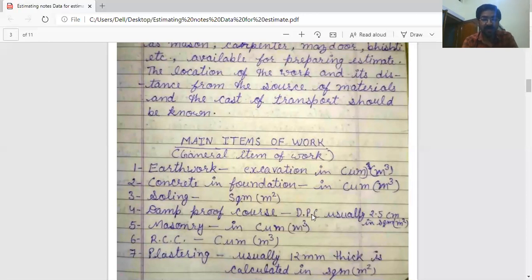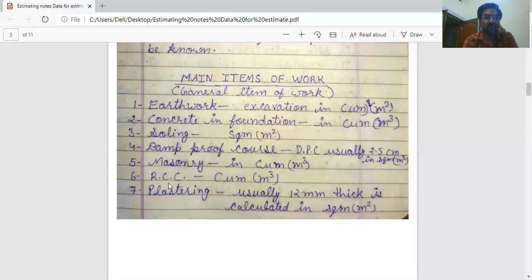DPC is a layer in the form of plain cement concrete or bitumen, generally of fixed thickness 2.5 centimeter. 2.5 centimeter of DPC in the form of PCC or asphalt bitumen on the plinth level is measured in square meter. Next is masonry, brick masonry or stone masonry, brickwork or stonework, measured in cubic meter, from length, width and thickness of wall. Next is RCC, reinforced cement concrete,